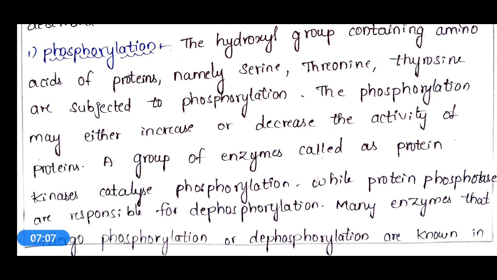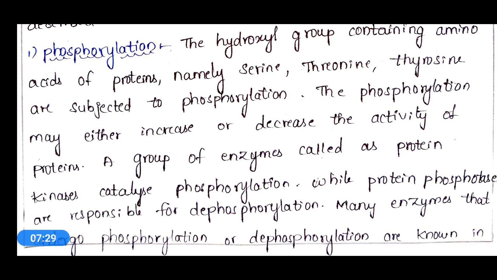So if amino acids like serine, threonine, and tyrosine are present in proteins, they undergo phosphorylation, and phosphorylation may either increase or decrease the activity of proteins.